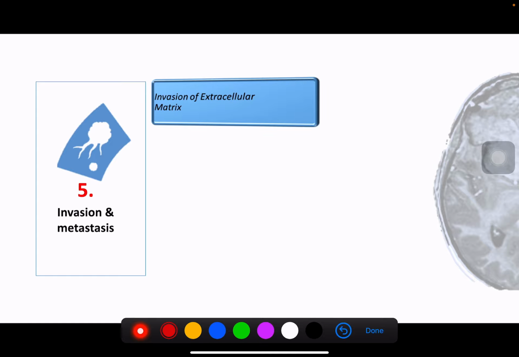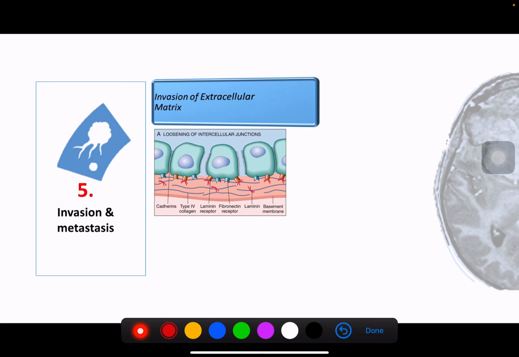Okay, in invasion of extracellular matrix, the process is very easy. Basically, in a normal cell, there are cadherins that control the attachment of the cells. But the first thing that happens is loosening. What happens in loosening is that the E-cadherin does not work. Okay, that's the reason why in some cancers the E-cadherin expression is very weak. So what does it mean? There is separation of one cancer cell from another cancer cell.